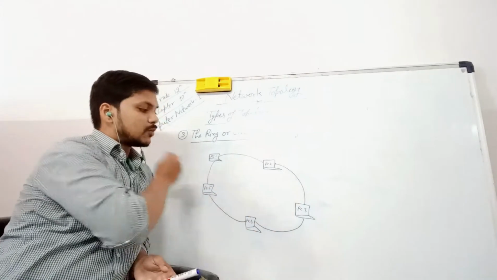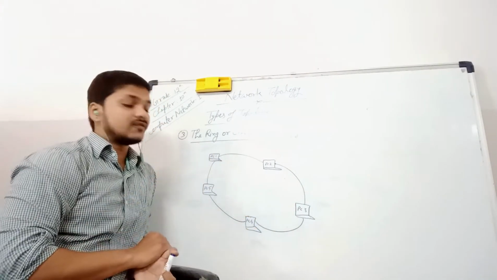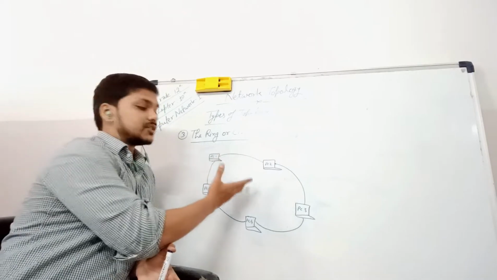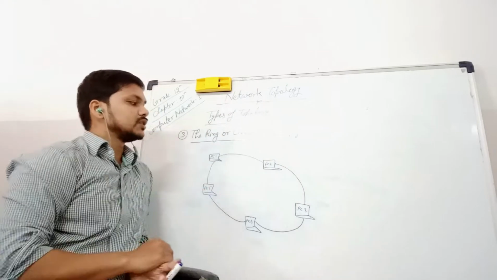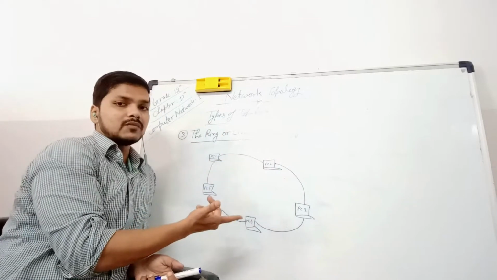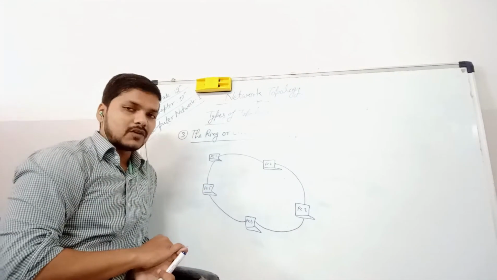In this type of topology, this type of arrangement will create a circular formation. So this type of topology is also known as circular topology, or it's creating a ring-like form. So it's a ring topology. Both names are the same for this type of topology.